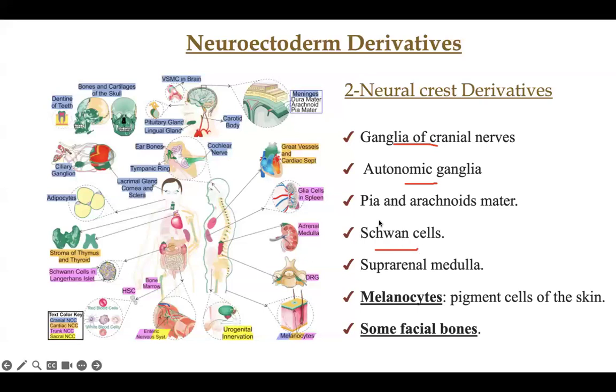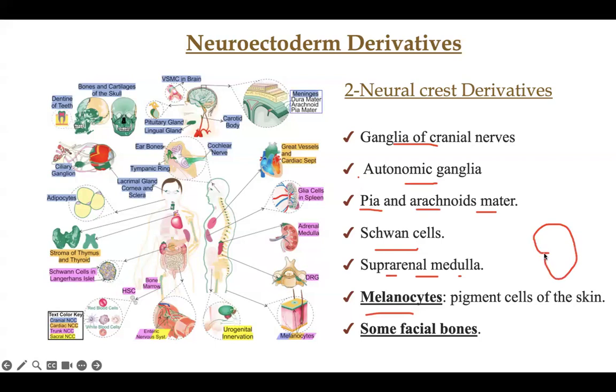Schwann cells. Two layers around the brain: pia mater and arachnoid mater, which are layers around the brain for protection. Pia mater means the tender mother, and arachnoid mater means the spider-like mother. Melanocytes, which are cells that secrete melanin pigment of the skin. And the suprarenal medulla. What does suprarenal mean?